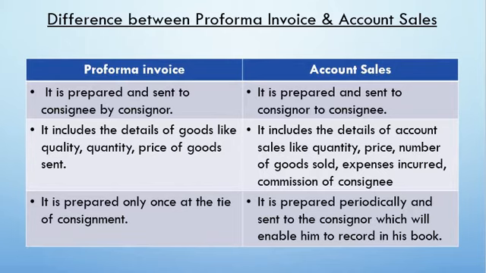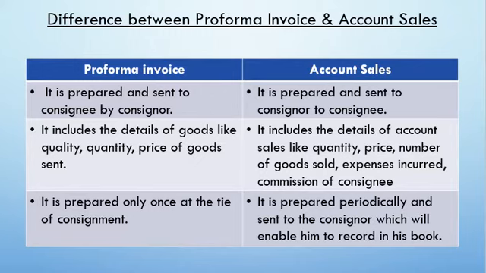Now, coming to pro forma invoice, it is sent to the consignee by the consigner. Here basically the owner of the goods is the consigner. So he is assigning the right to the consignee to sell the goods. Consigner is giving the right to the consignee to sell the goods.